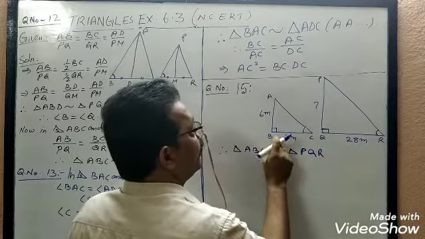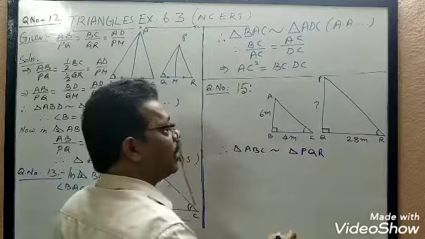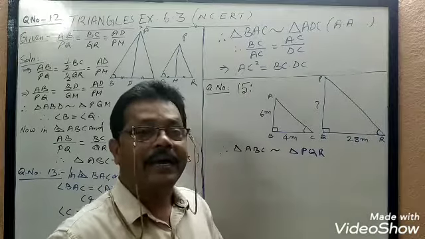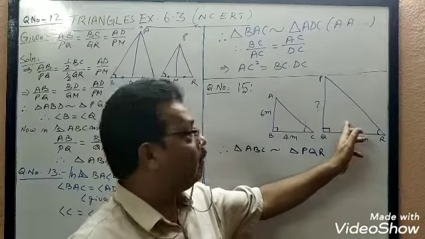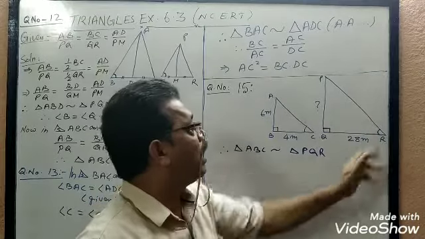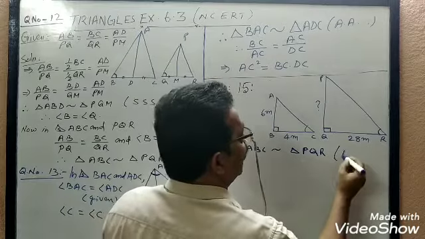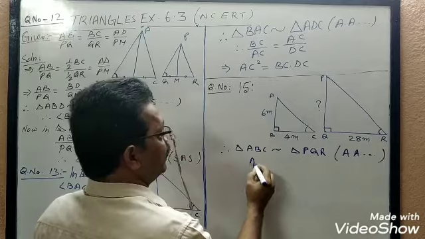Why? Because angle B equals angle Q and angle C equals angle R. Why angle C equals angle R? Because the altitude of the sun remains the same, as the measurements are made at the same time. So triangle ABC is similar to triangle PQR by AA similarity.